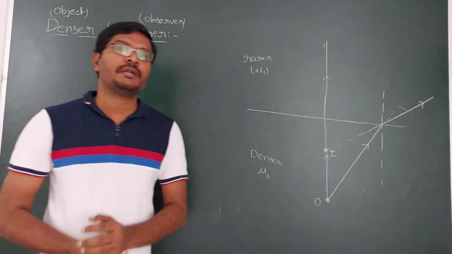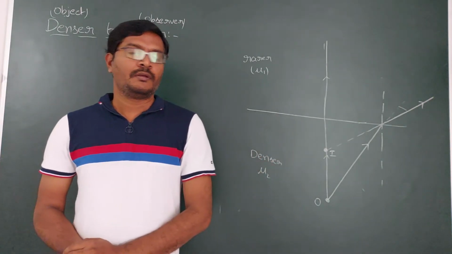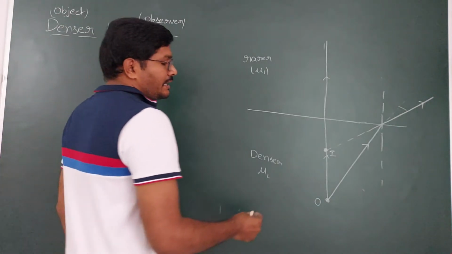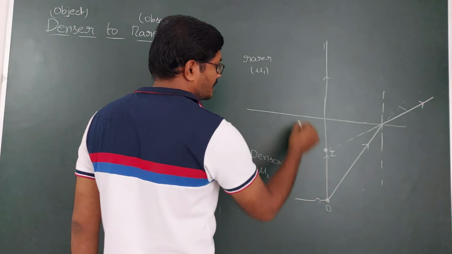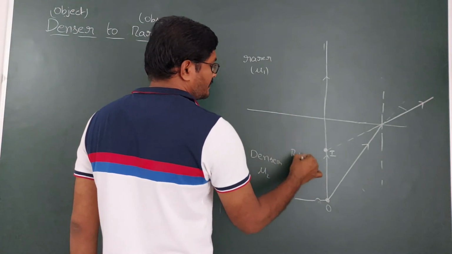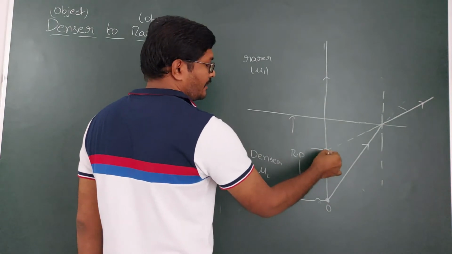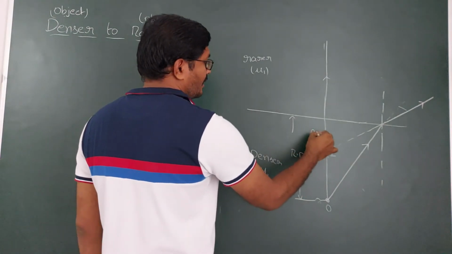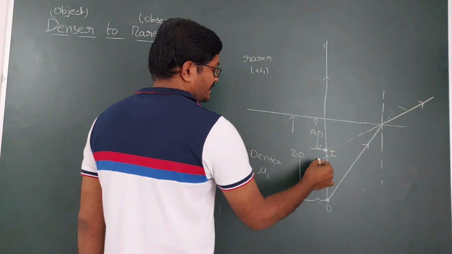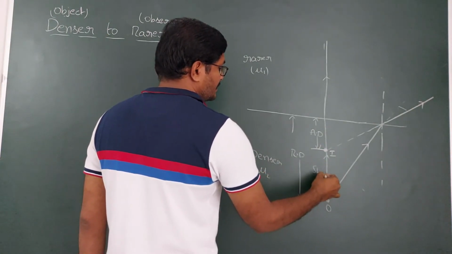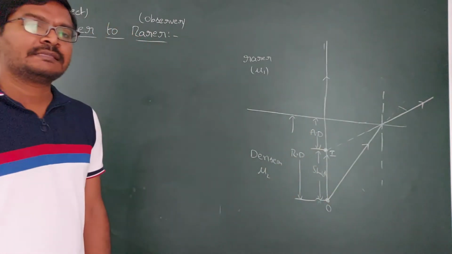That's why the coin appeared in big size when you place it under the water. Okay, so this is the image. This is the real object. From the interface to the real object, that is said to be the real distance. From the interface to the appeared image, that is said to be the apparent distance. From the real position, how much it is shifted, this is said to be the shift. So here, apparent distance is less than real distance.